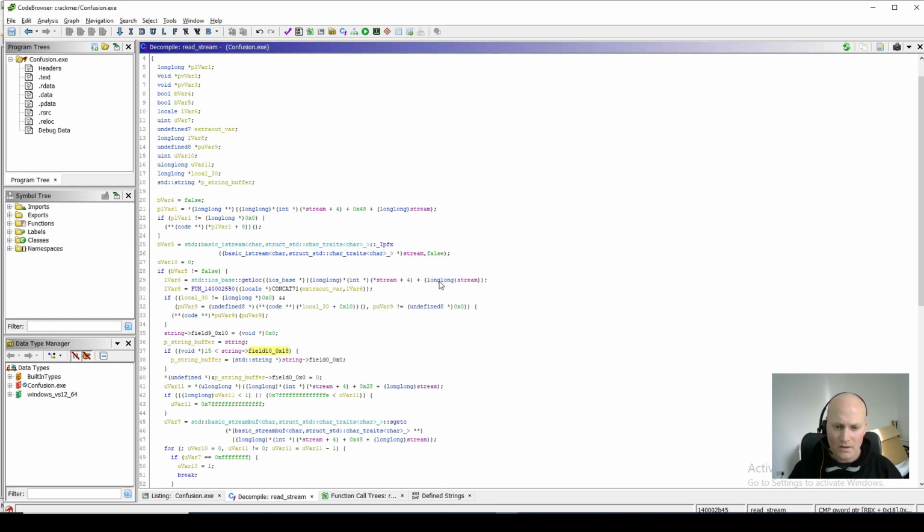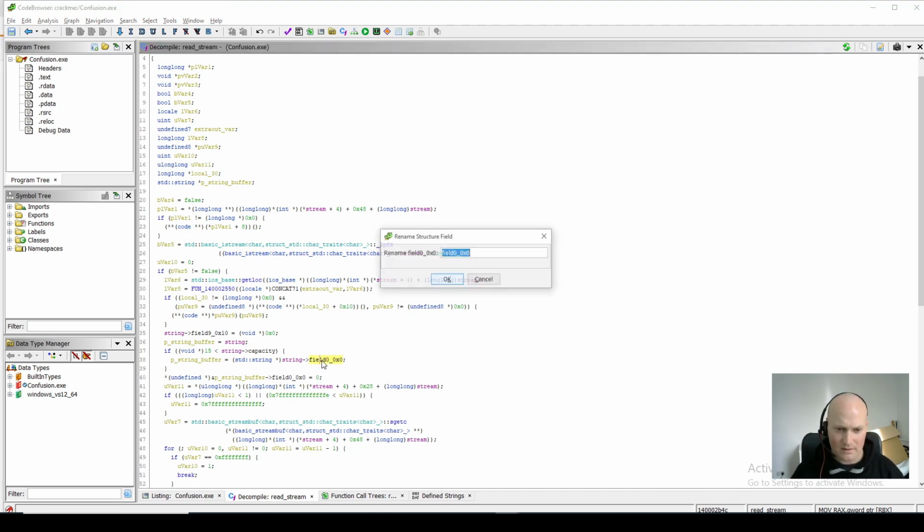Okay. When we name all these up, we'll see how the other code that we were looking at before becomes a lot clearer. That's why we're doing this. So if the capacity of the string is greater than 15, it knows that it must be using an allocated buffer because it can't hold that many characters inside the string structure. So then it points the string buffer that it's got a reference to later on to this thing, which is, let's call it p external buffer.